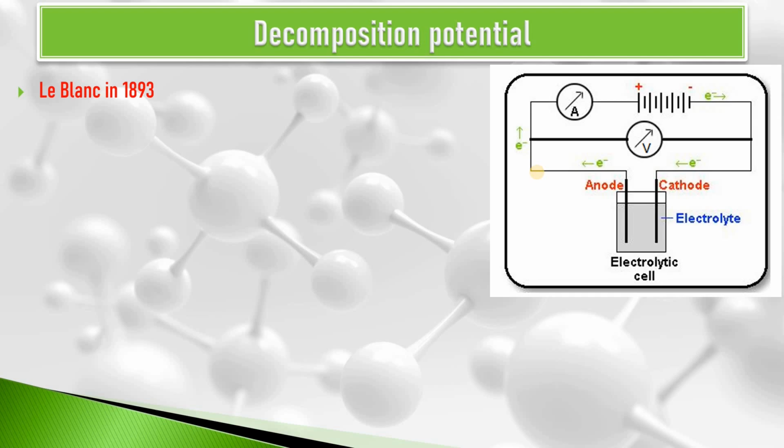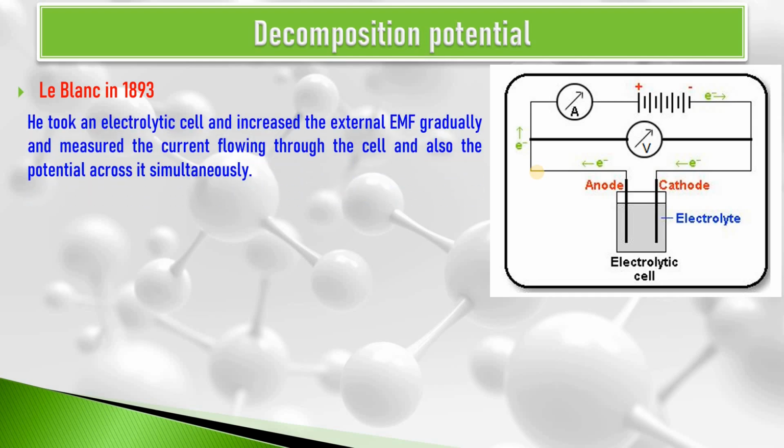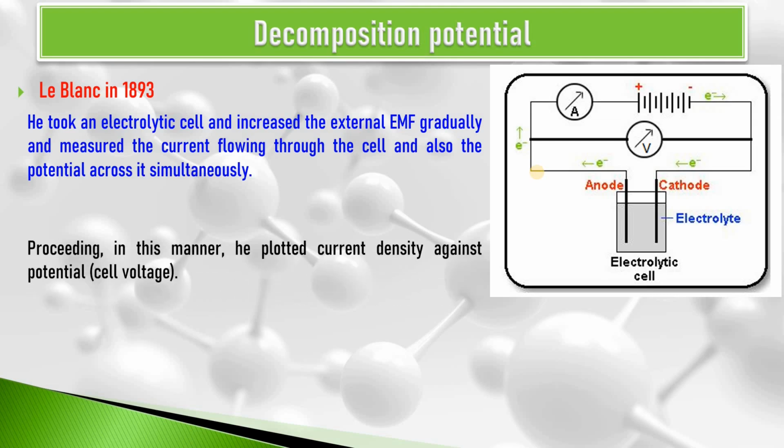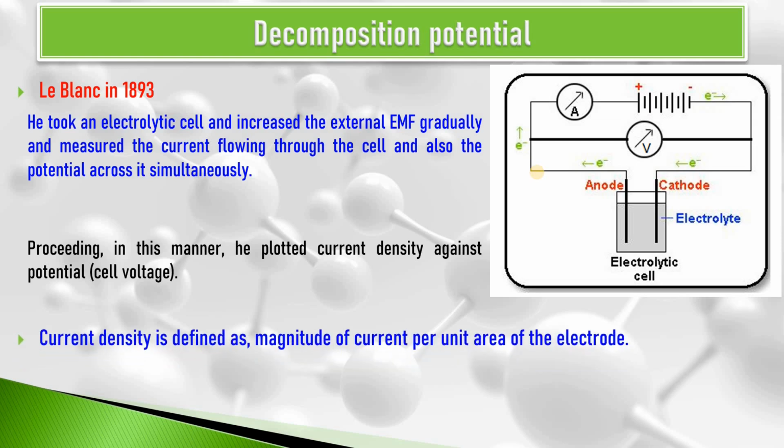Proceeding in this manner, he plotted current density against the potential or cell voltage. We can define current density as the magnitude of current per unit area of the electrode, that is, current flowing through divided by surface area of the electrode.